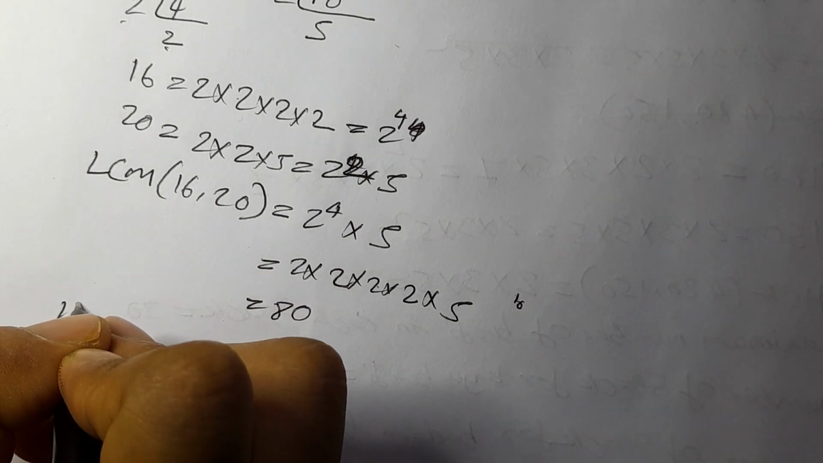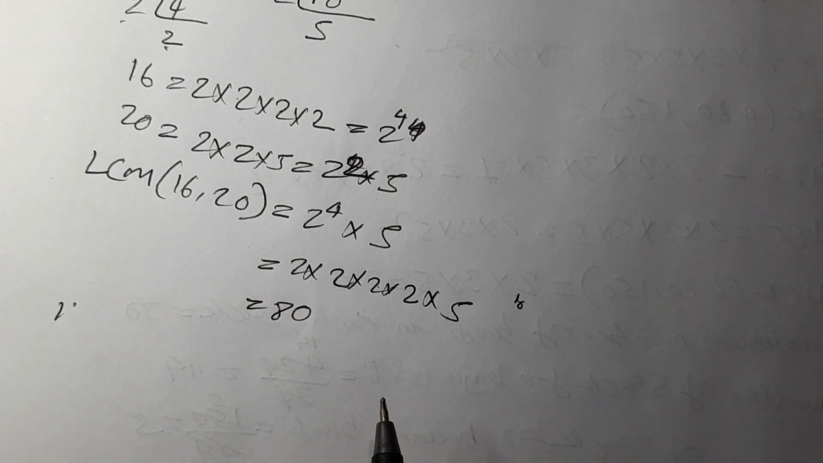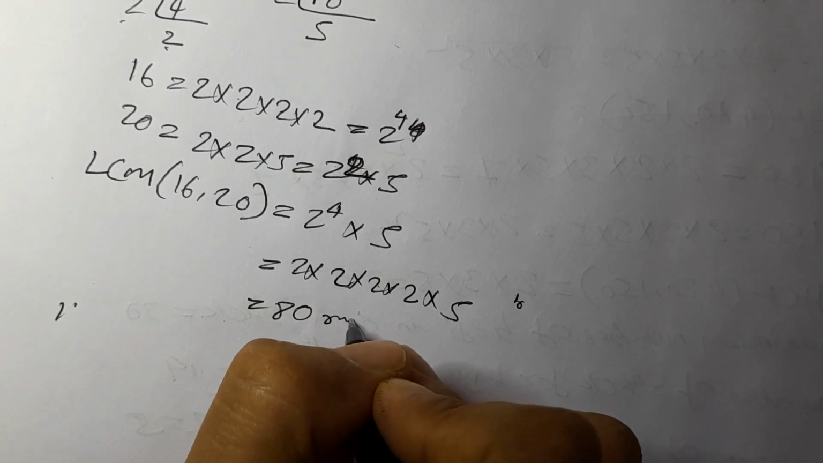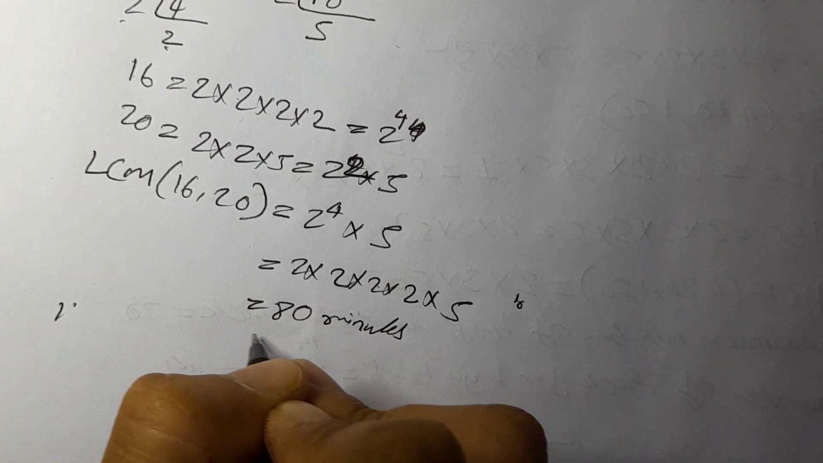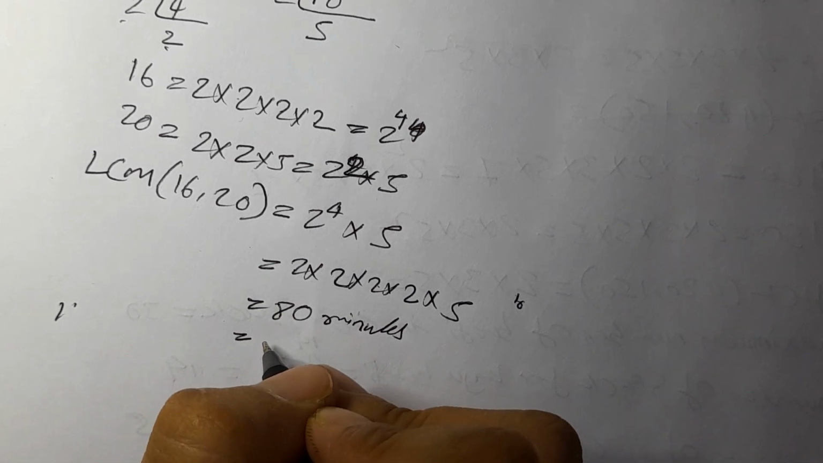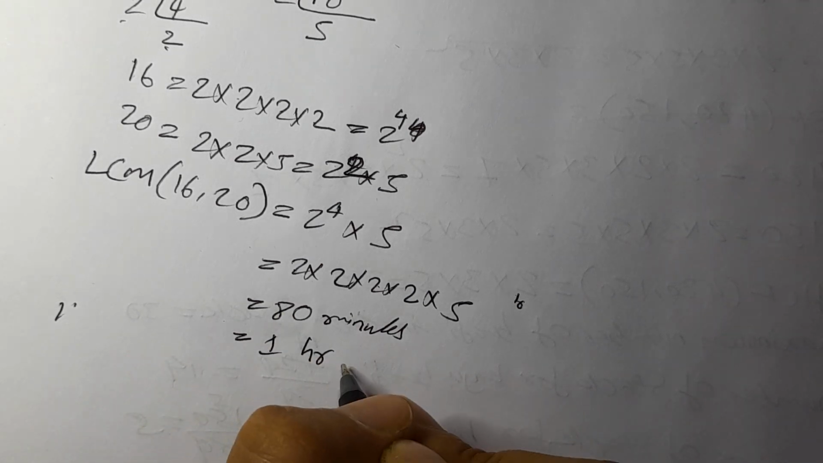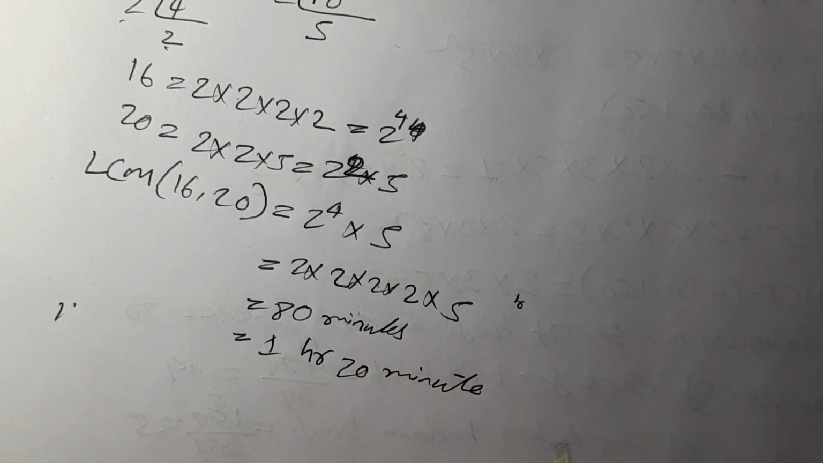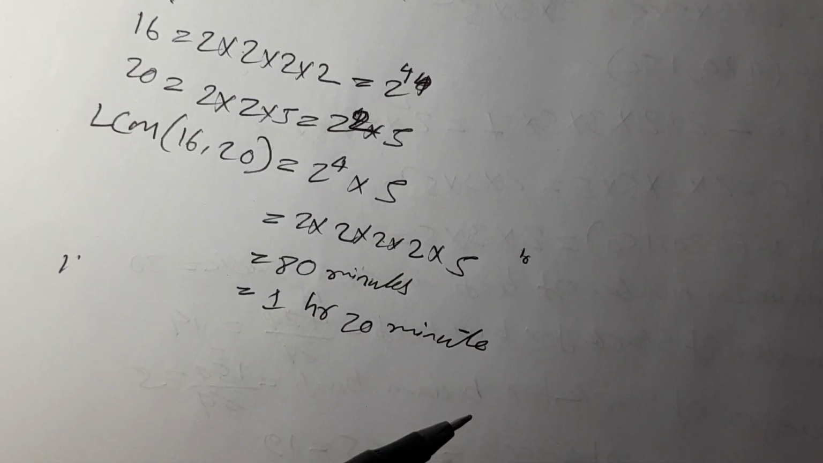Whenever it's 80 minutes, you can convert it into hours. In 60 minutes we have 1 hour. So 80 minutes divided by 60 gives 1 hour and 20 minutes. So after 1 hour 20 minutes, they will be at the same position, in the same place.